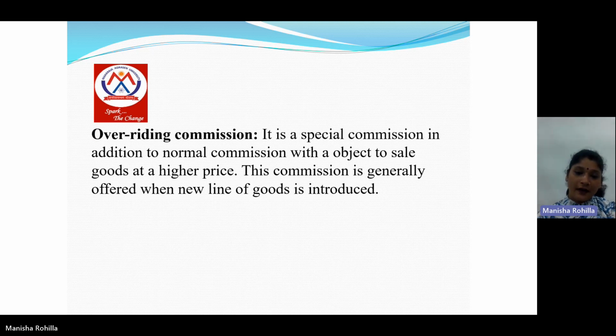Third is overriding commission. Overriding commission is a special type of commission in addition to normal commission with the object to sell goods at a higher price. When the consignee sells the goods at a higher price over the invoice price, then he gets an extra commission. That commission is called overriding commission, and this commission is generally offered when a new line of goods is introduced into the market.